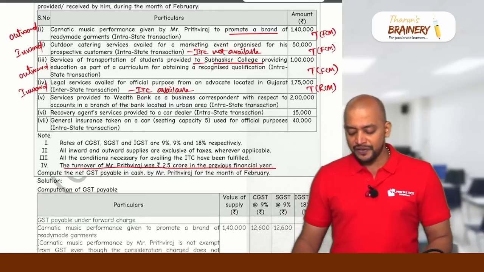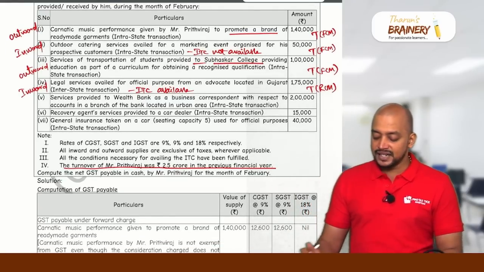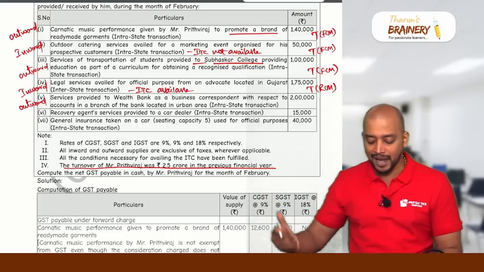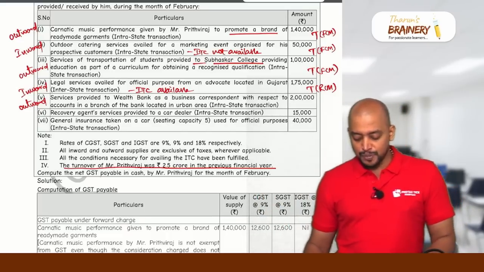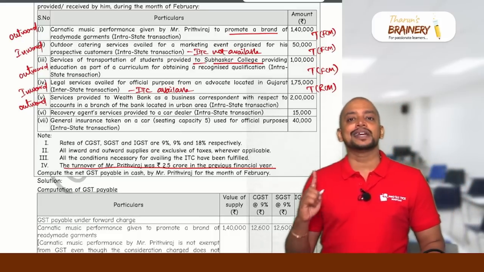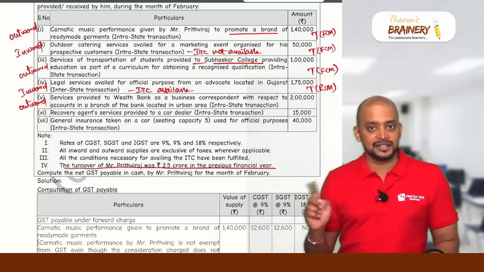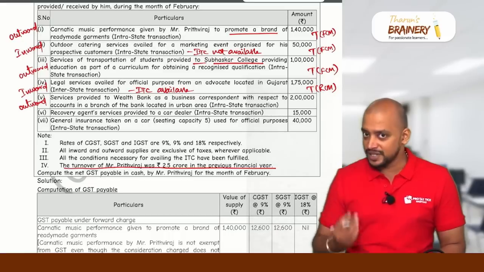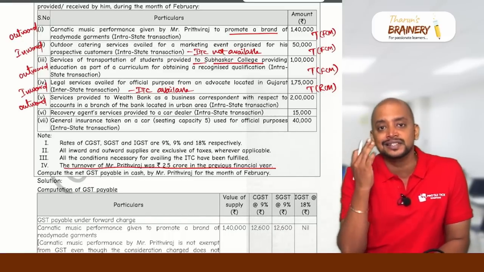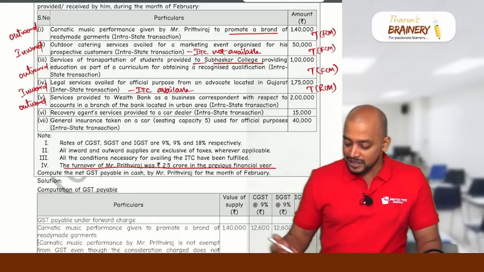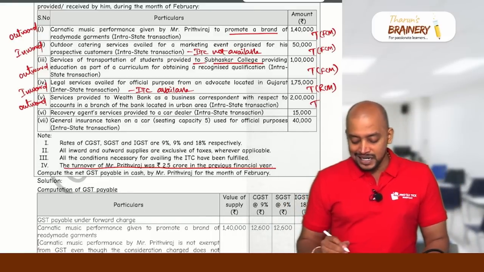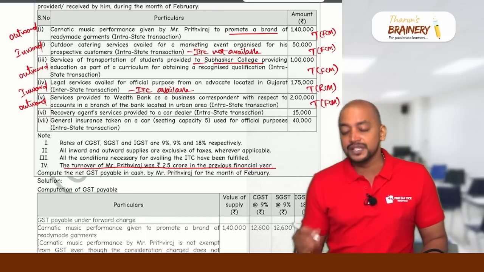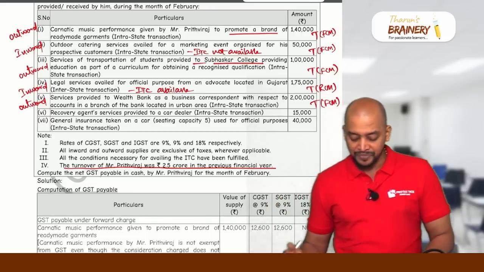Then services provided to Wealth Bank as a business correspondent. Again, it is outward, not inward. Services provided to Wealth Bank as a business correspondent with respect to accounts of the branch of the bank located in an urban area. If it is a rural area, then it will be exempted. A business facilitator, business correspondent, or agent of a business facilitator or business correspondent earning commission from a rural area is exempted, but earning commission from an urban area will be taxable. So therefore, this will be taxable. And is it FCM or RCM? Business correspondent services will be under FCM. Only business facilitator service will be under RCM.